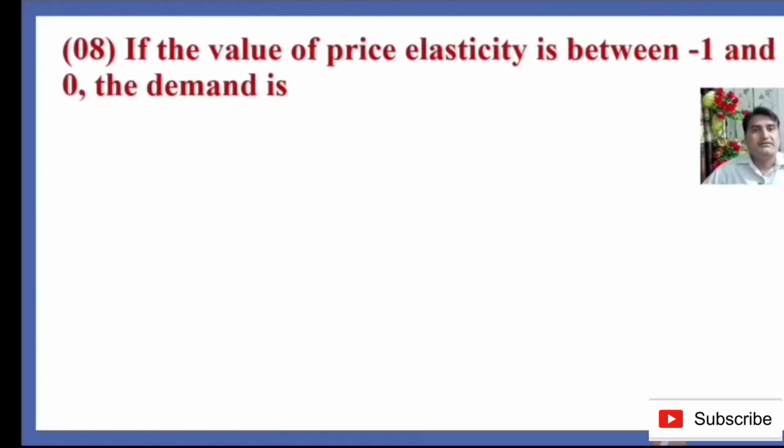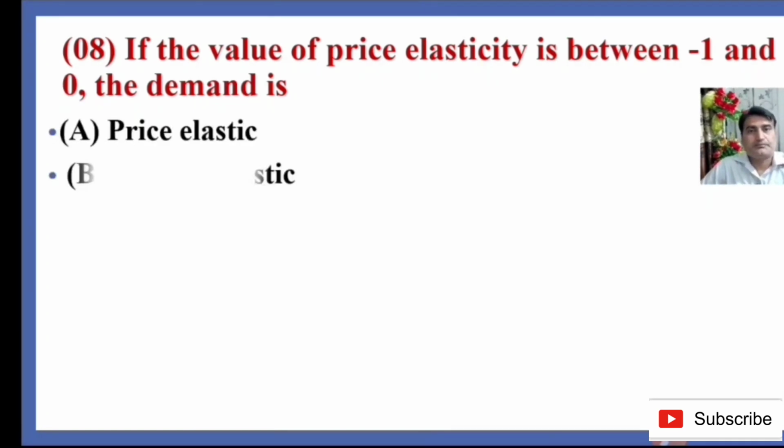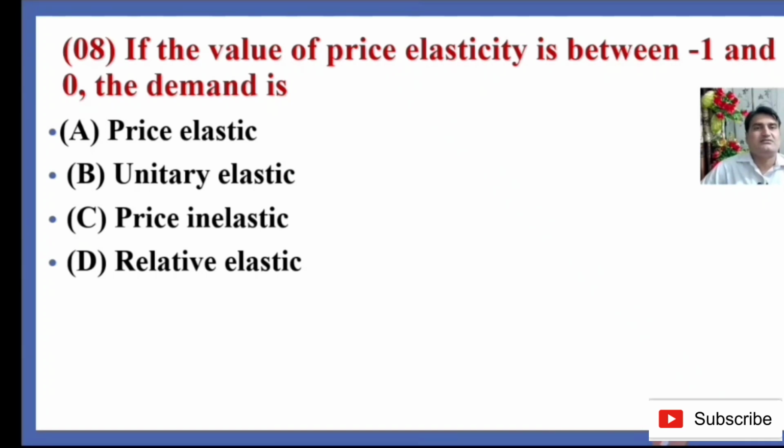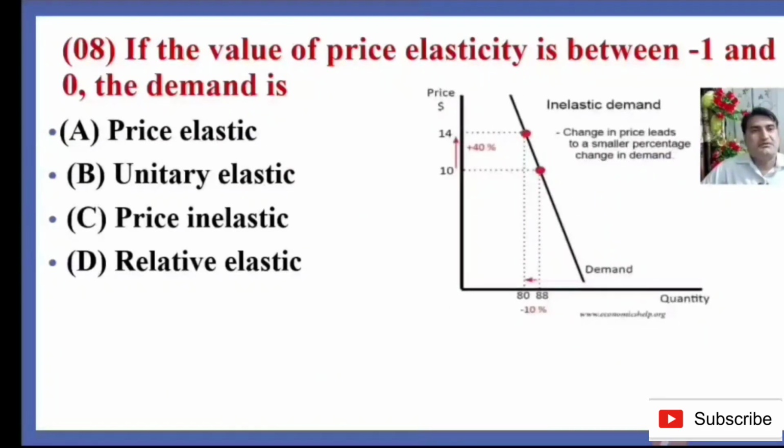Question number 8. If the value of price elasticity is between -1 and 0, the demand is option A, price elastic, option B, unity elastic, option C, price inelastic, option D, relative elastic. So which is the right answer? As we know, the price elasticity of demand means the responsiveness of change in quantity demanded with respect to change in price. The question is that when the elasticity value is between 0 and -1, so here we draw a graph that will help you to justify our answer.